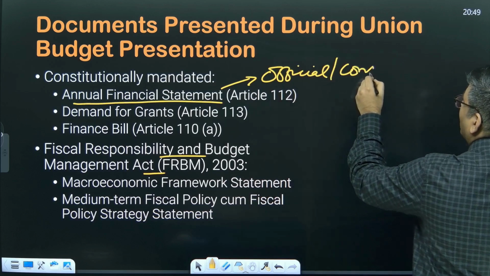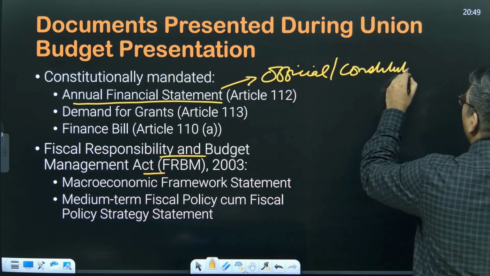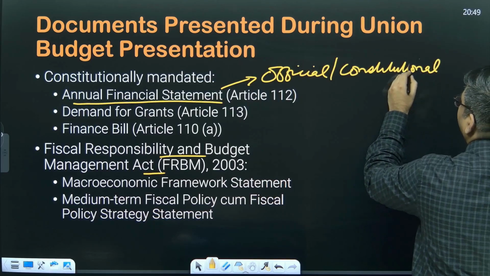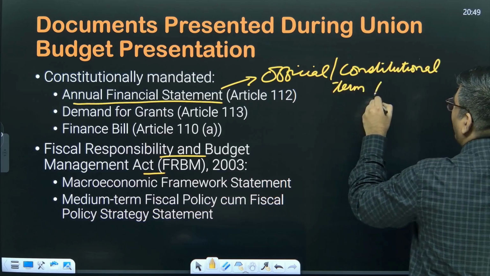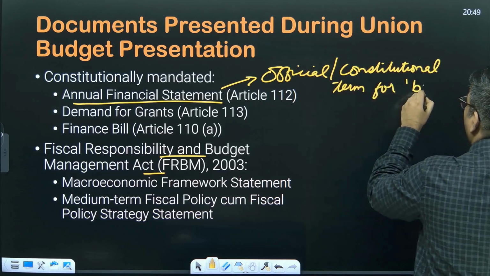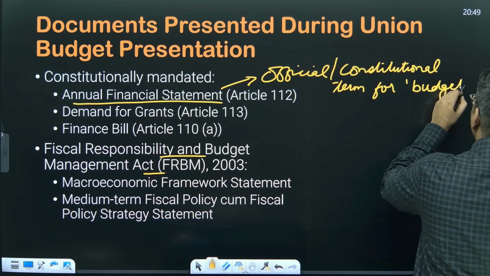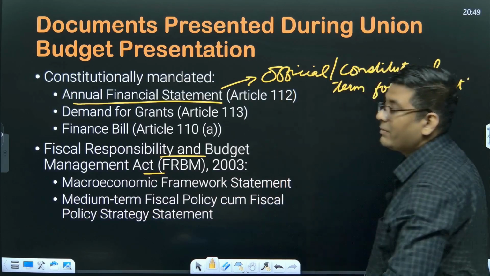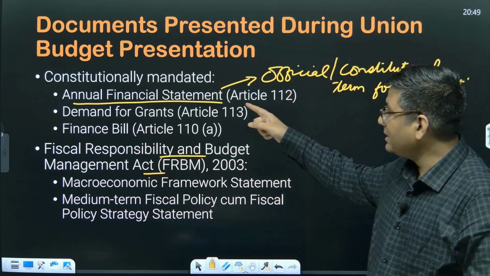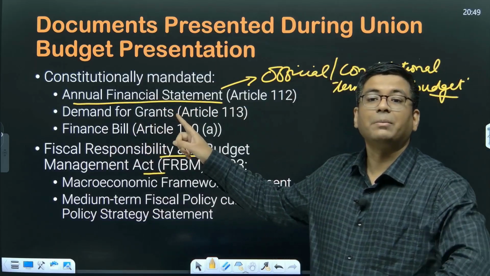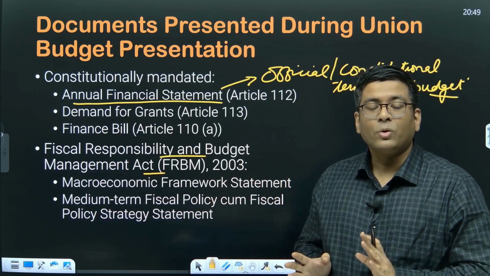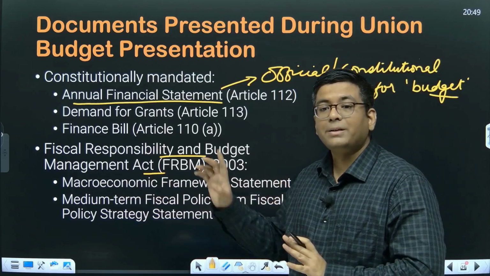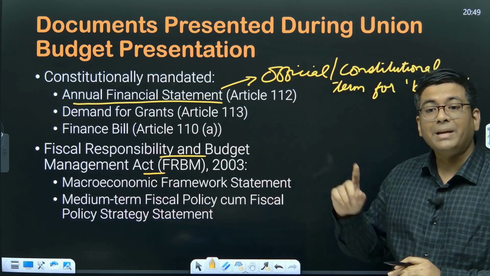Okay, so the Constitution of India does not have the word budget. Remember this, that the Constitution of India nowhere mentions that we are going to have a budget. It says there will be an annual financial statement that is to be tabled in both the houses of the parliament. Okay, and it is the responsibility of the president to ensure this is something which is happening every single year.